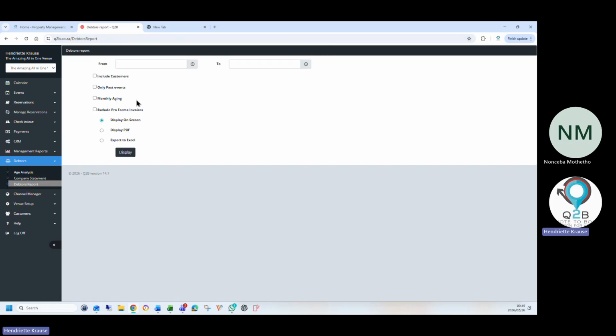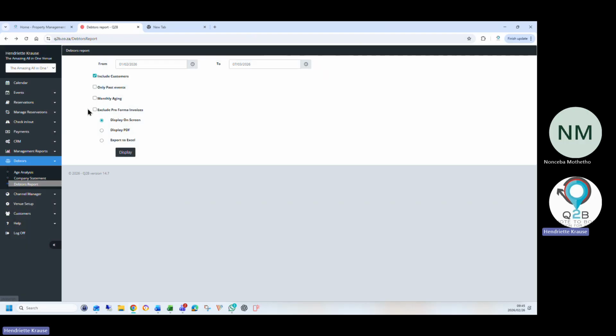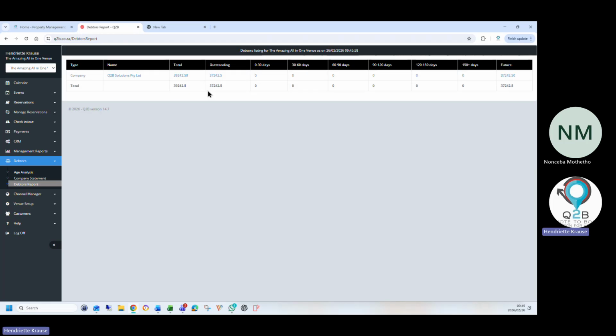Debtors report, it will also show you all your customers still in debtors, which in hospitality, I don't believe you should have a debtors. Yes. Okay. And there you go. We age it by day, or you can select upfront if you want a monthly aging, and it will age it by month for you.